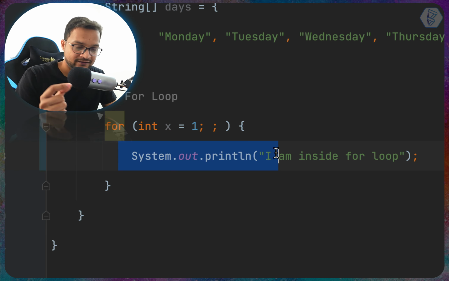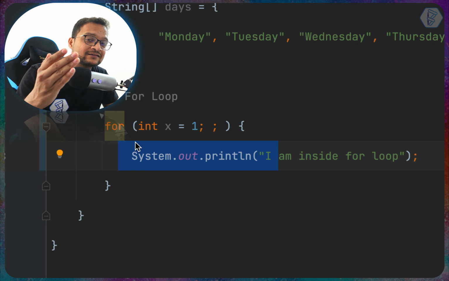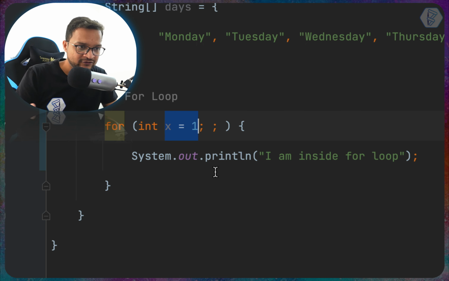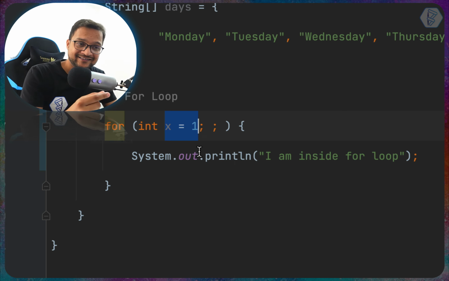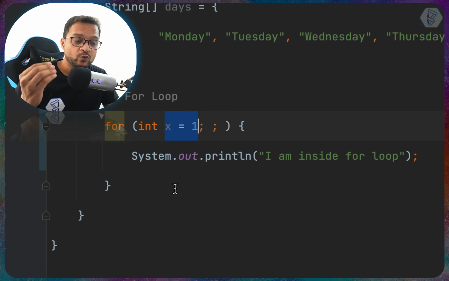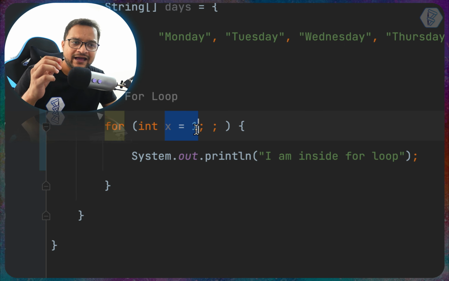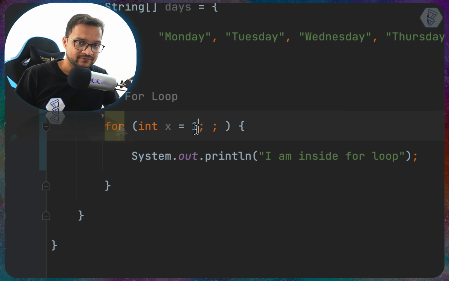Now it will say, okay, let's check the x condition again. It says still x is 1, let's print it. And let's check x again, still it's 1, let's print it. So that's why we are always getting this print statement, because the x value is always 1, it's not changing.